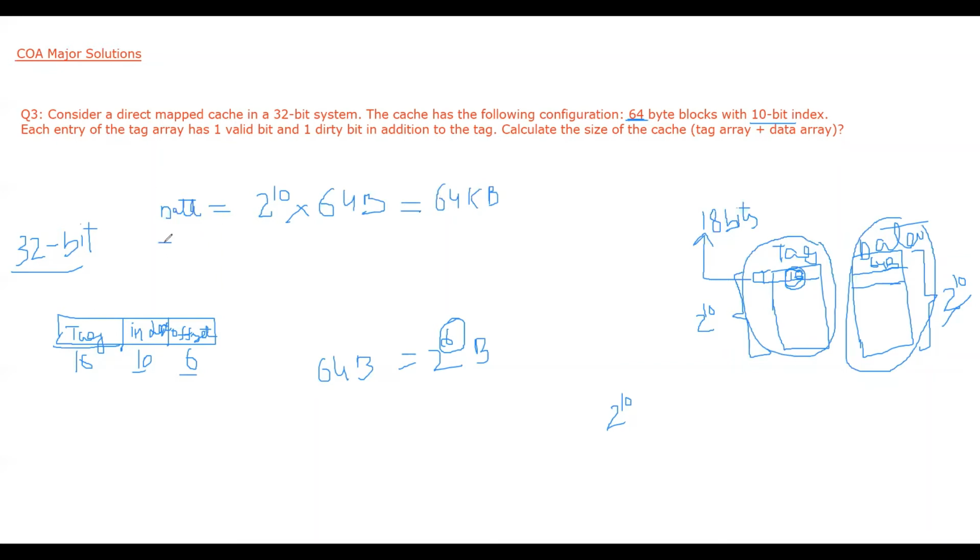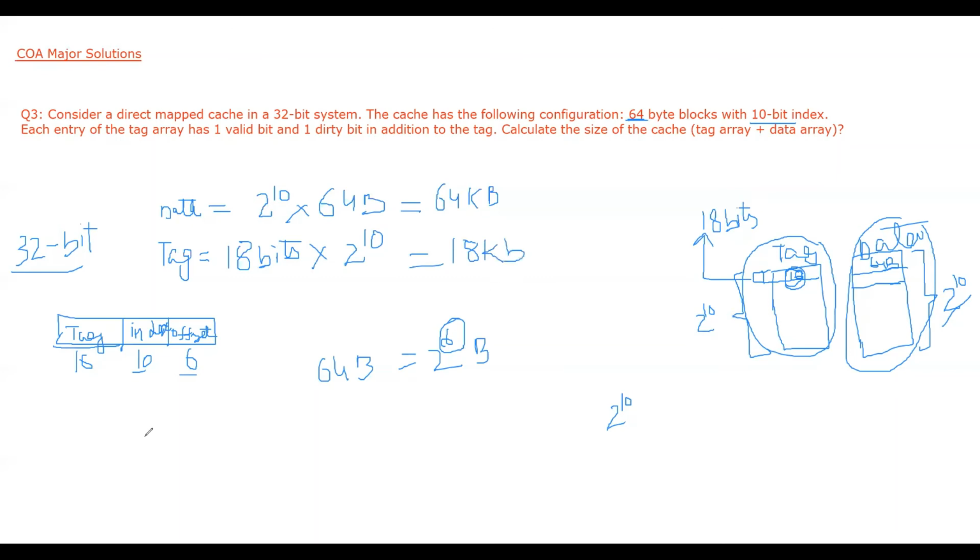Now let's see the size of the tag array. Each entry stores how many bits? 18 bits. And how many entries are there? 2 raised to power 10. So it will be equal to 18 kilo, so 2 raised to power 10 is kilo, bits with a small b.